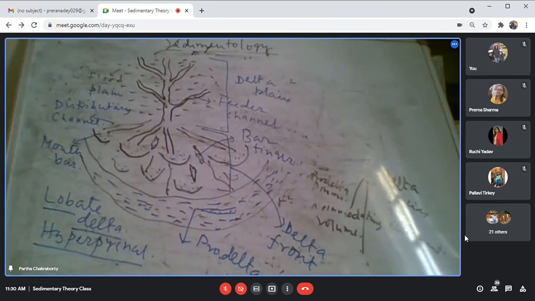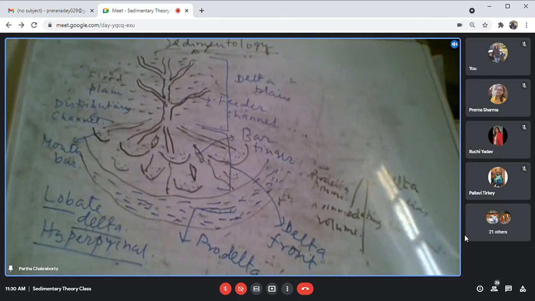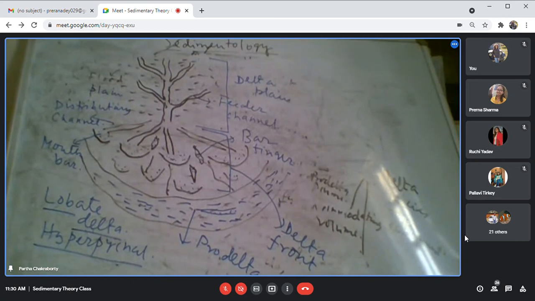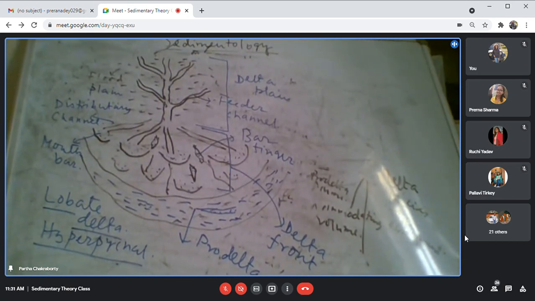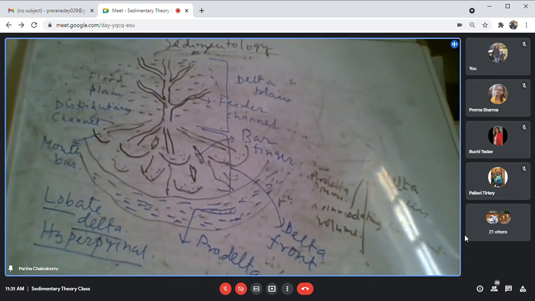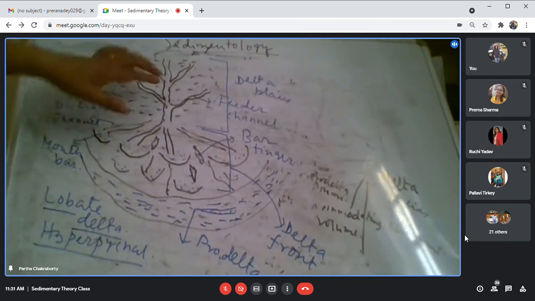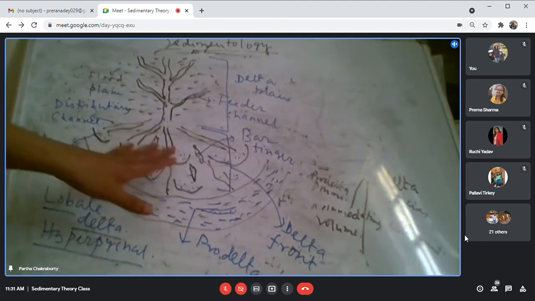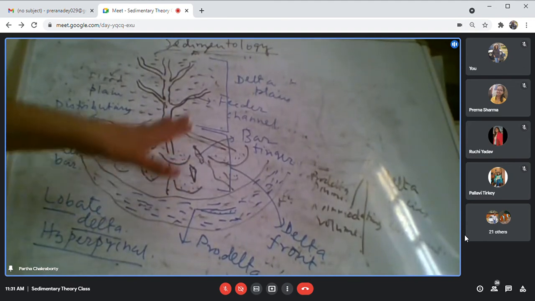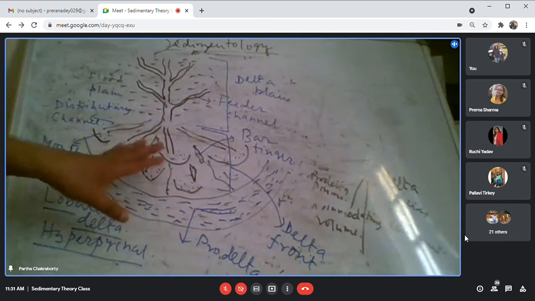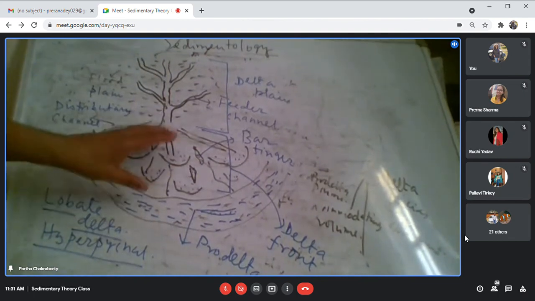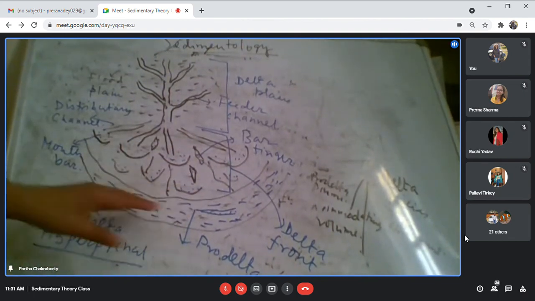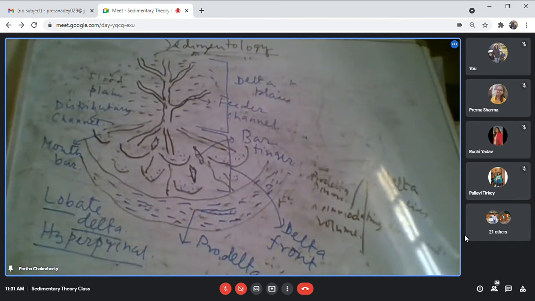I have shown the three different environments: delta plane, delta front, and pro delta. No delta slope. There is a channel levee flat plane, that is the delta plane. This is the mouth bar, the bar finger, and the distributary channel. That is the delta front. And finally, the distal part is pro delta.